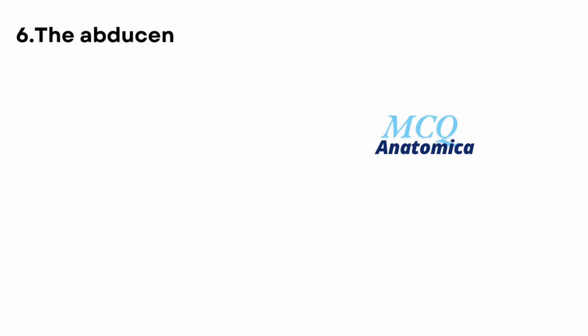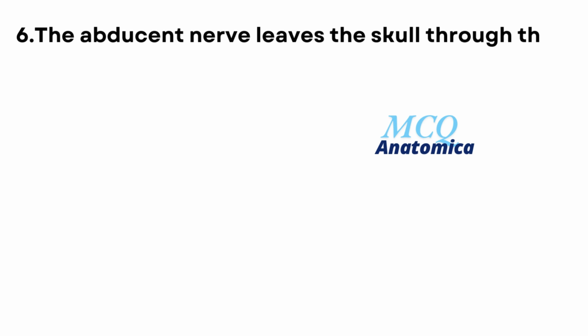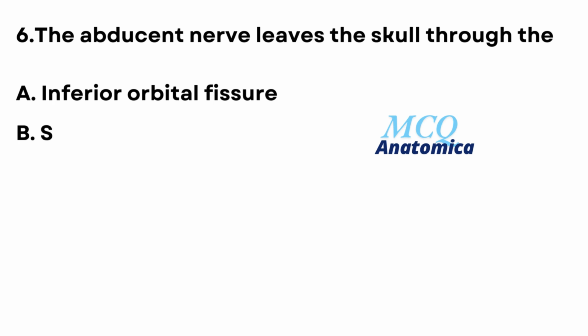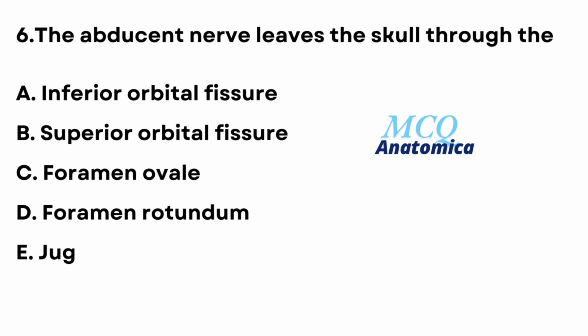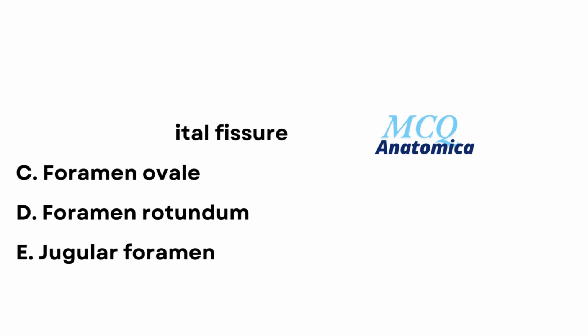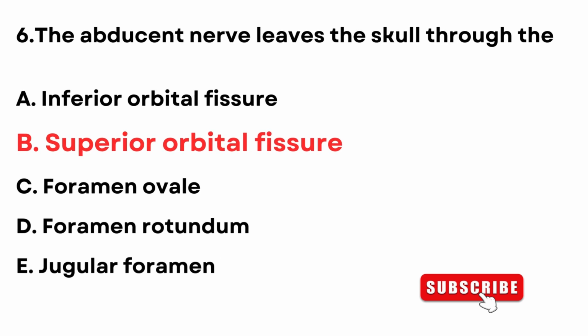6. The abducent nerve leaves the skull through the A. Inferior orbital fissure. B. Superior orbital fissure. C. Foramen ovale. D. Foramen rotundum. E. Jugular foramen. The answer is B. Superior orbital fissure.